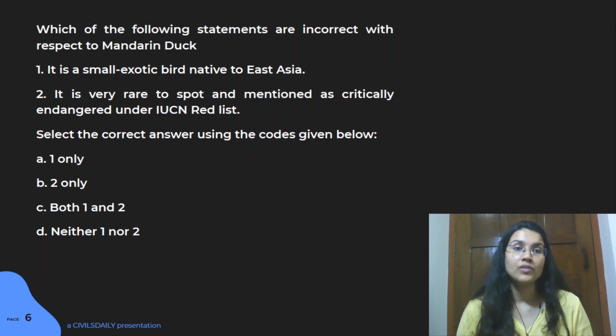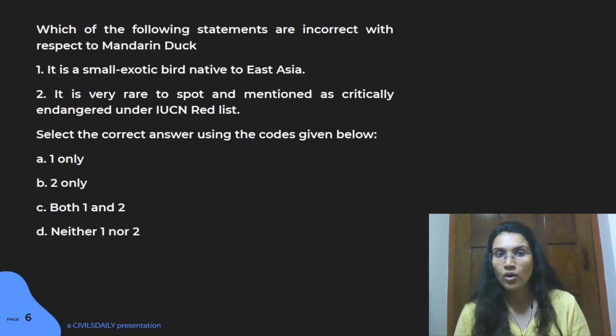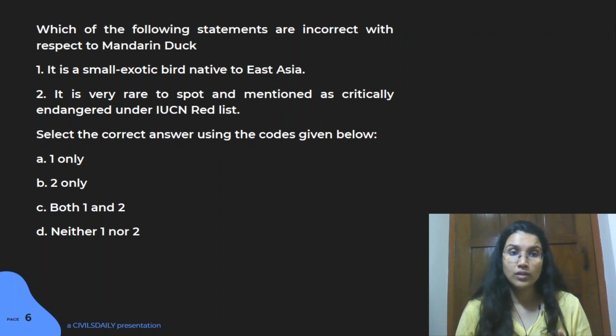Another thing, you should know whether it's found in India or not. The Mandarin duck is not found in India, because the migratory route of this duck does not include India in its trajectory. So statement 1 is right, statement 2 is wrong. This is for your last question of the day.